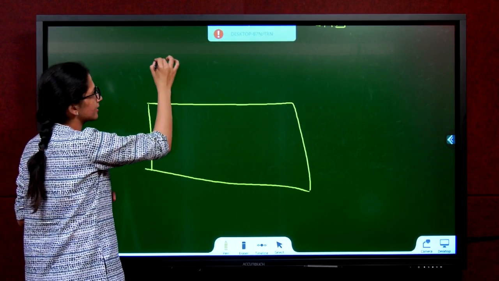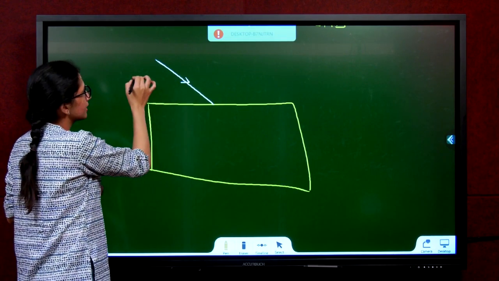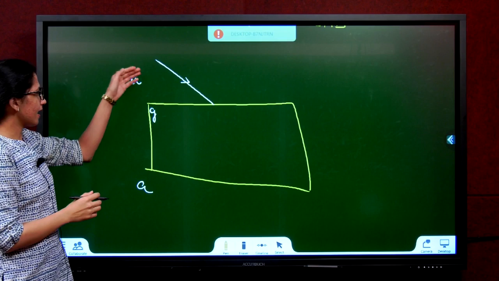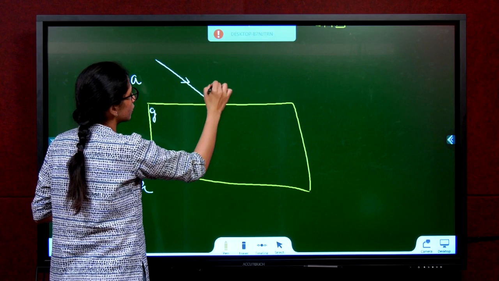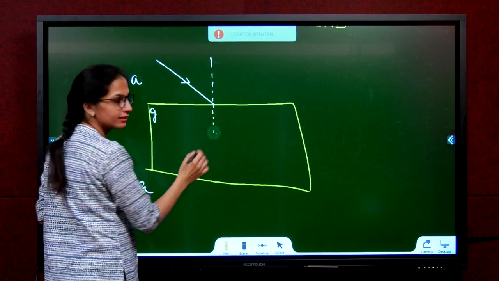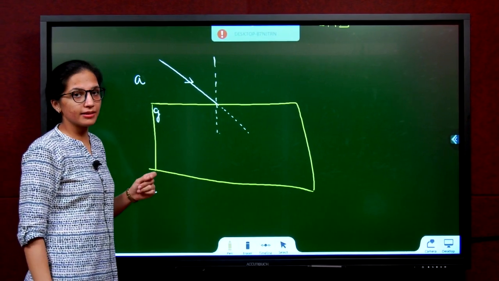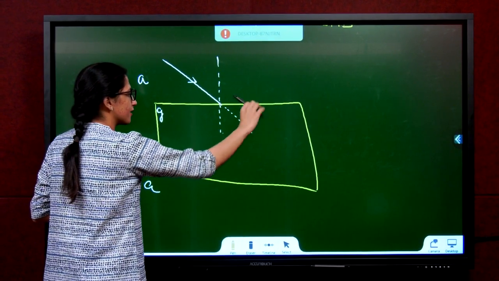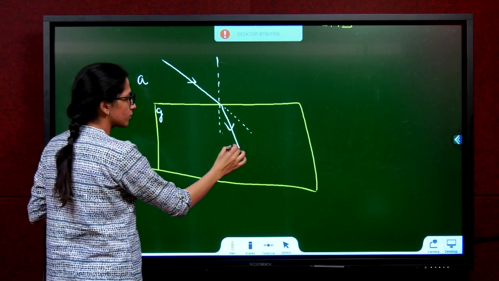We'll put a ray incident on this. This is the incident ray, the first ray hitting the surface. See, it's a glass slab. So this is air, this is glass, and this is air. Agreed? Air, glass, air. At the point of incidence, I will draw a normal. Now, this ray had to go like this, but it is entering a denser medium. So it will now move towards the normal. This is away, this is towards. So it moves towards the normal and keeps going down.